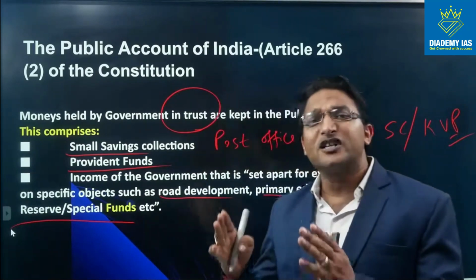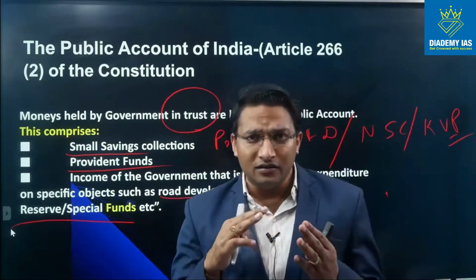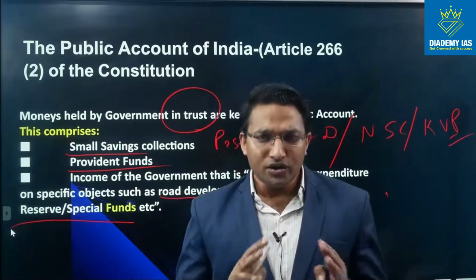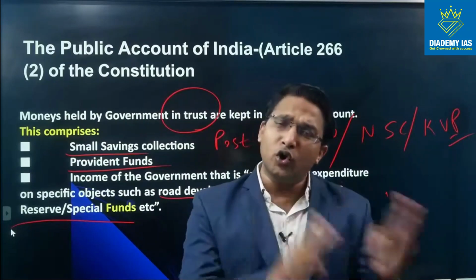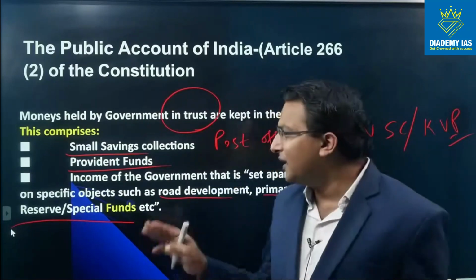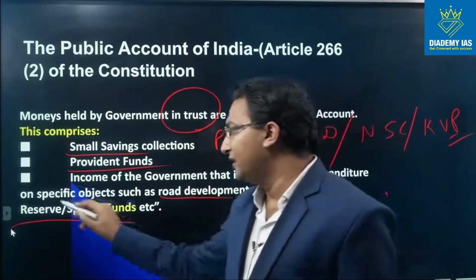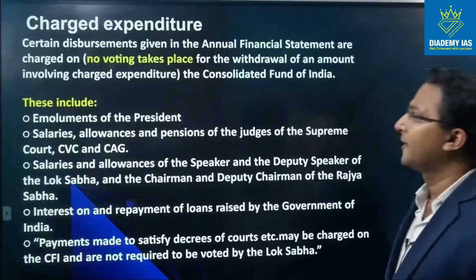Because the purpose is specific, like road development, or sanitation, or higher education, this amount can be spent only on those purposes. Therefore, this money is also a kind of public account money. So this is also very, very important. Please keep in mind this money also.